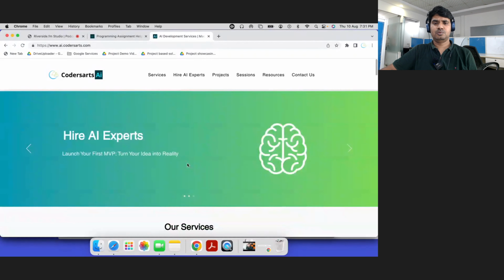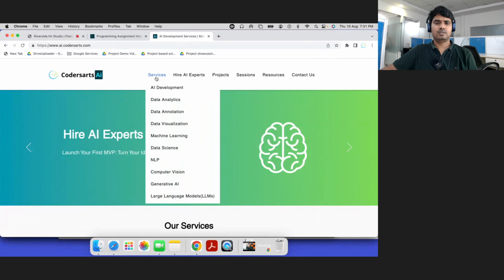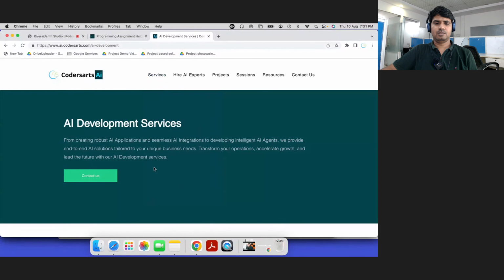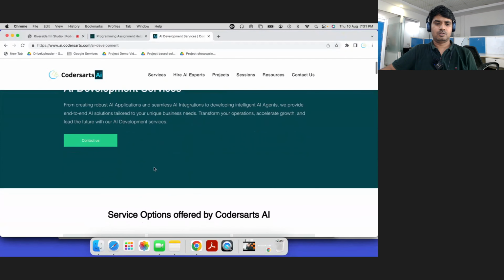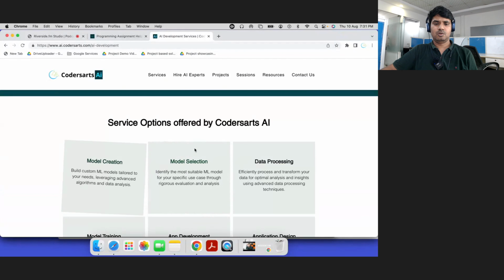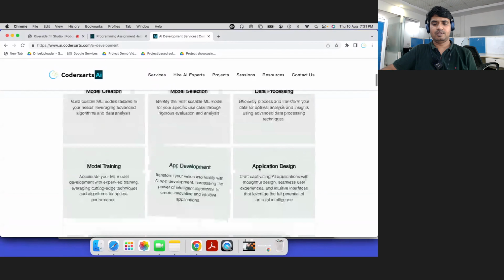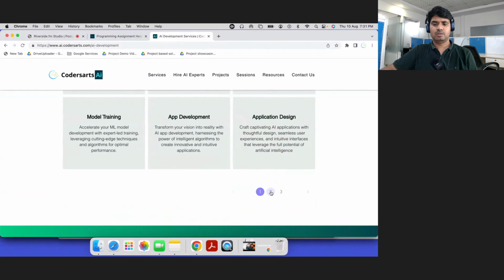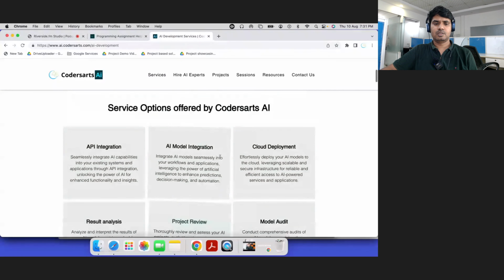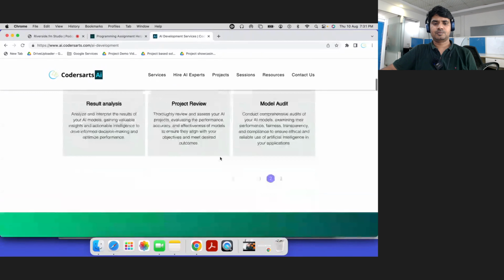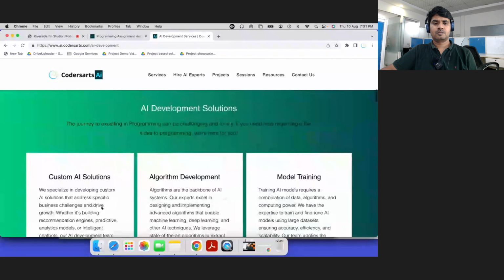Now let's move to the different things we have built. In services, if I go to AI development, you can explore the different services we offer. You can explore model creation, model selection, data processing, model training, app development, app design. Then there are many more, like API integrations, AI model integrations, cloud deployment. These are the main service categories.